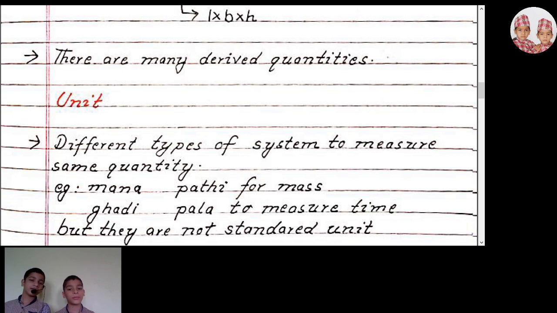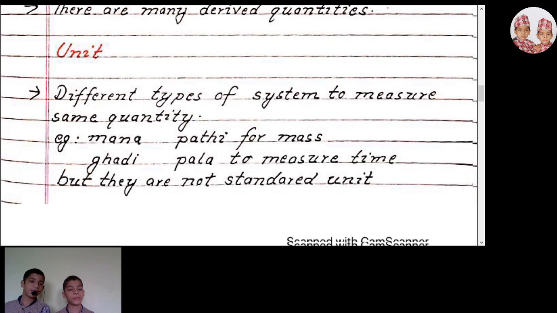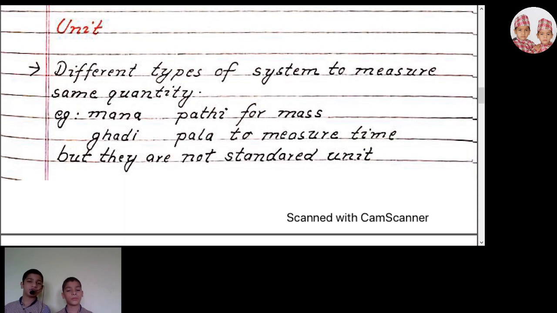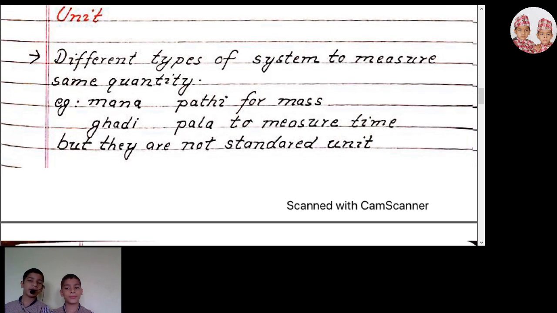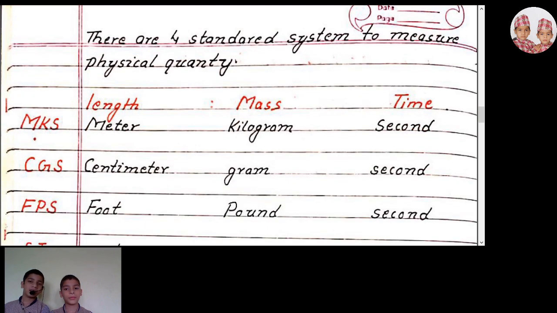There are different types of systems to measure the same quantities. For example, Manapathi is used to measure mass and Ghadi Pala is used to measure time, but they are not standard units because they do not depend upon each other.